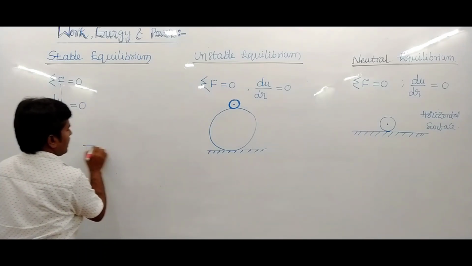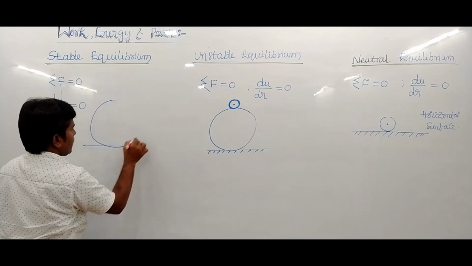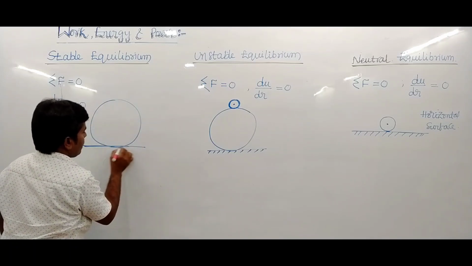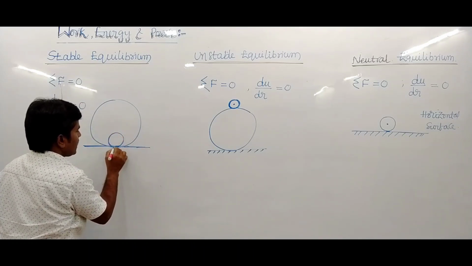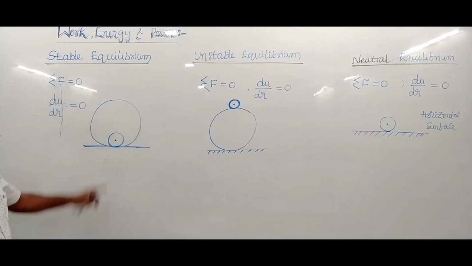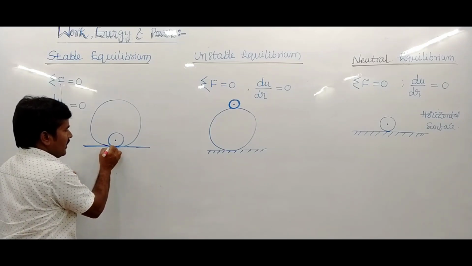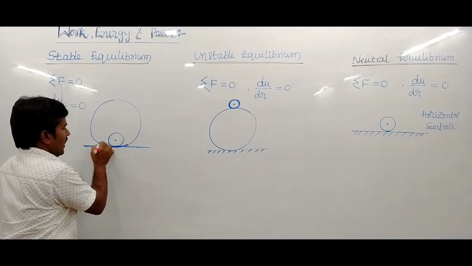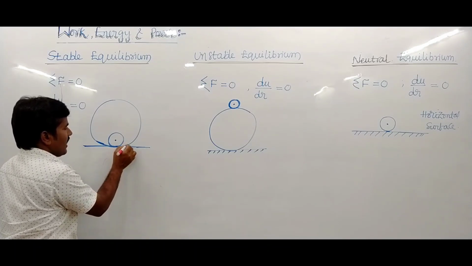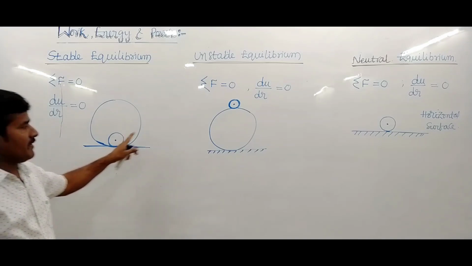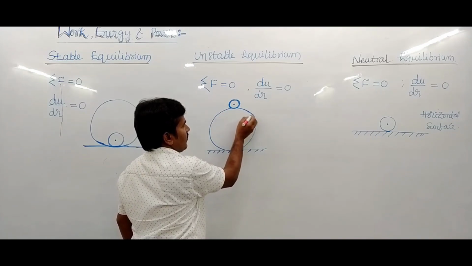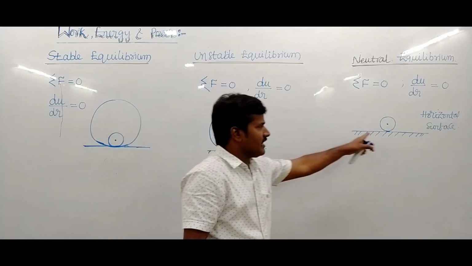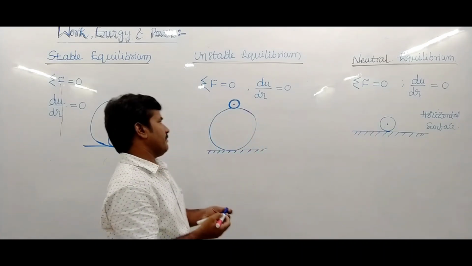Suppose this is one ring, and the block, one body. This is one shell, and the body is at the lowest position. So this is stable equilibrium. The body is inside a spherical shell at the lowest position. This is stable equilibrium. Block on the surface of a spherical shell is unstable equilibrium. And the block on the horizontal surface is neutral equilibrium.